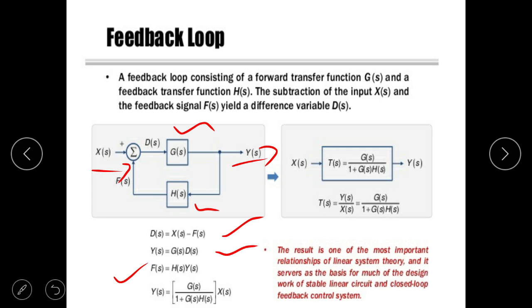The result is one of the most important relationships of linear system theory, and it serves as the basis of much design work of stable linear circuits and closed loop feedback control systems.